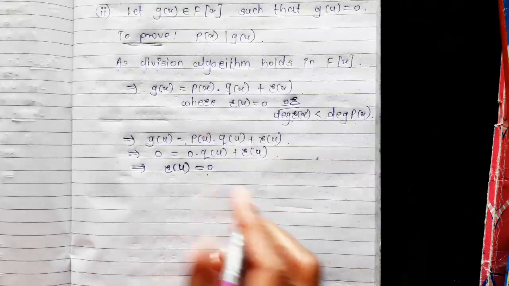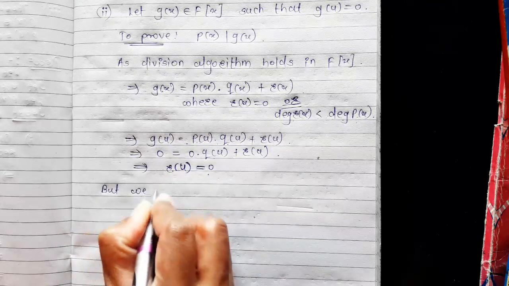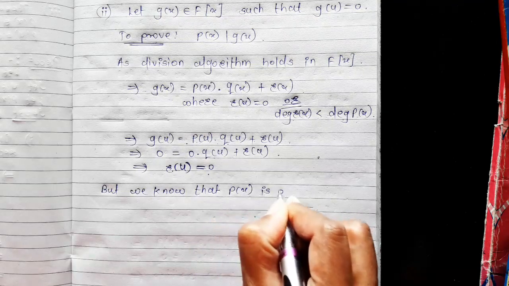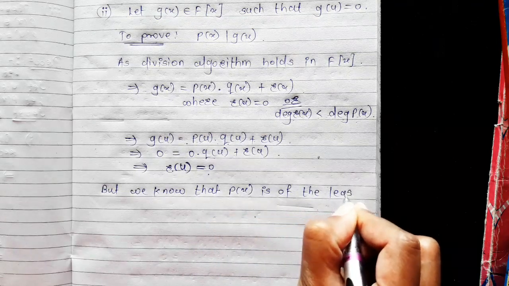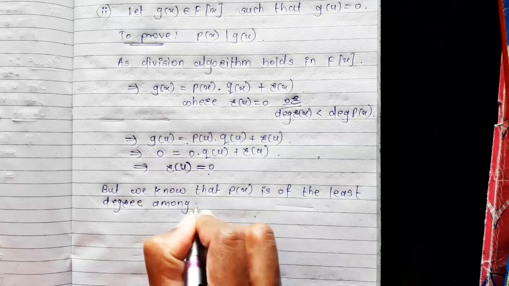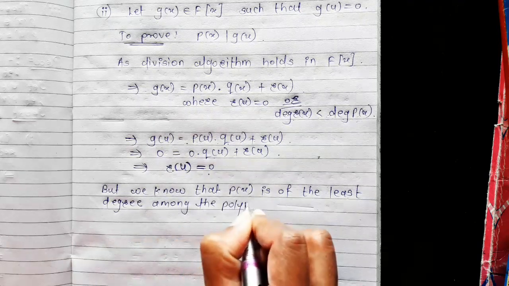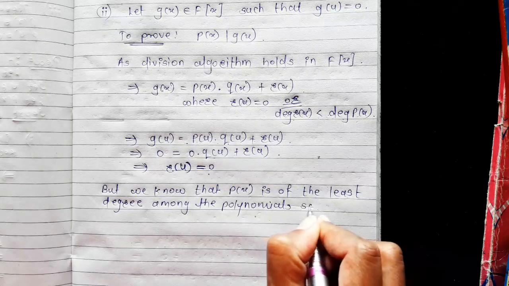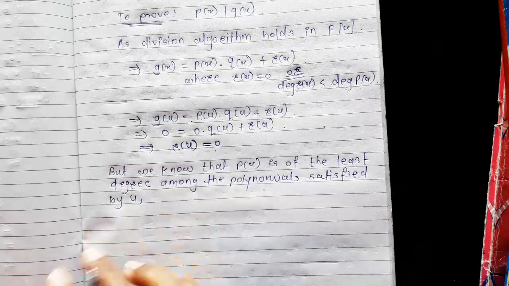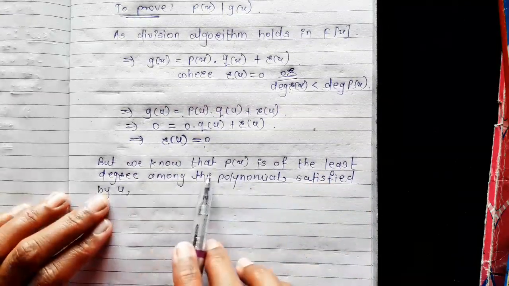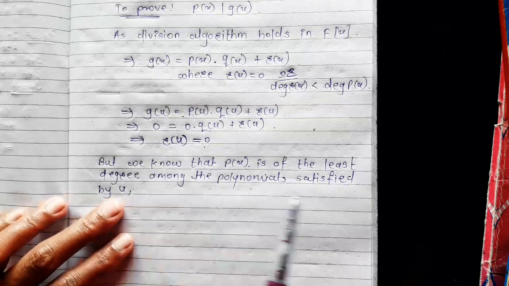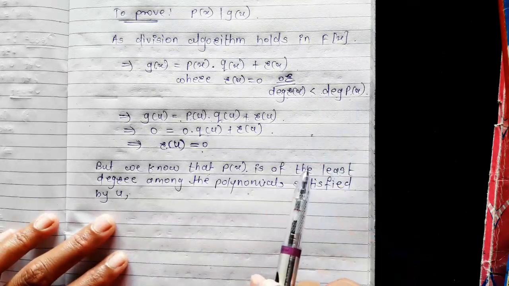But we know that p(x) is of the least degree among the polynomials satisfied by u, and here the degree of r(x) is strictly less than the degree of p(x).